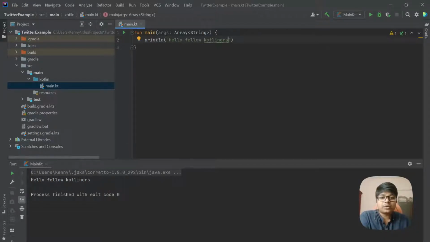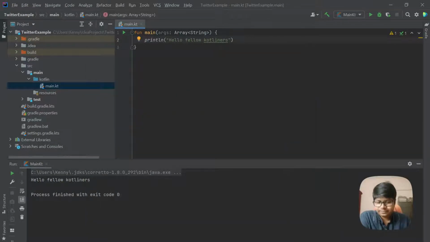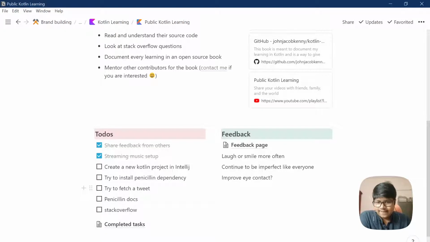So far so good. If this is recording correctly, I think we're in a good spot. Let me just check my task manager. Okay, memory is still 56%. Earlier it was just keeping on growing. So we're good so far. Yes, created a new project. Okay, successful.